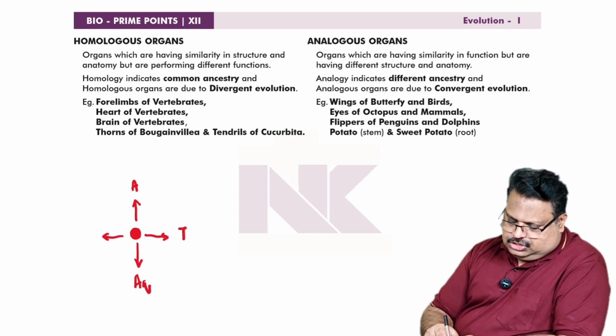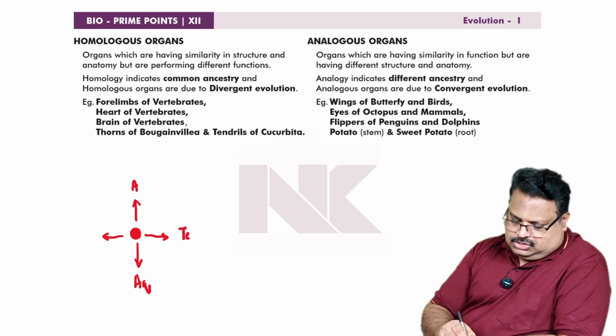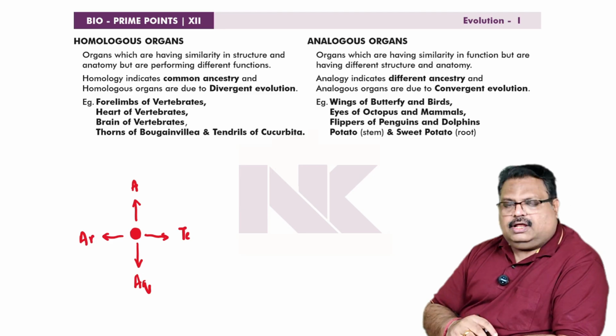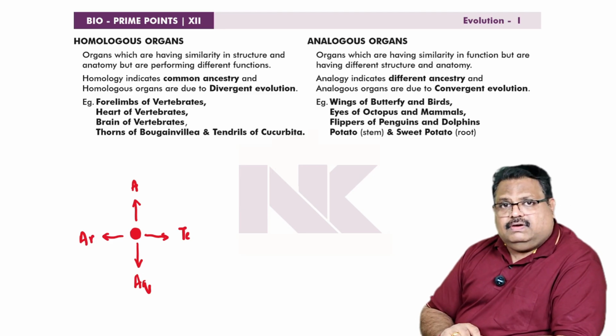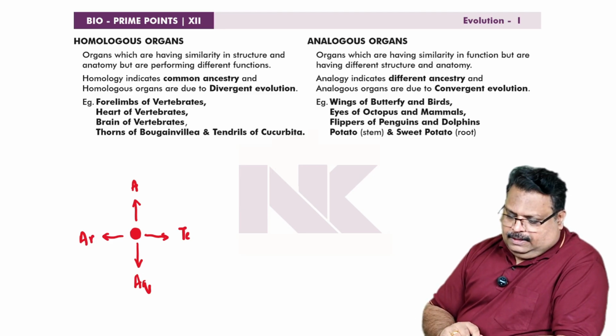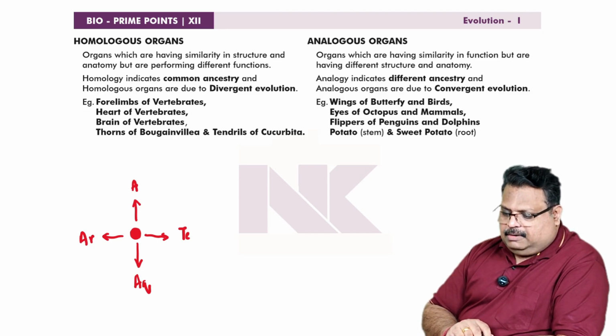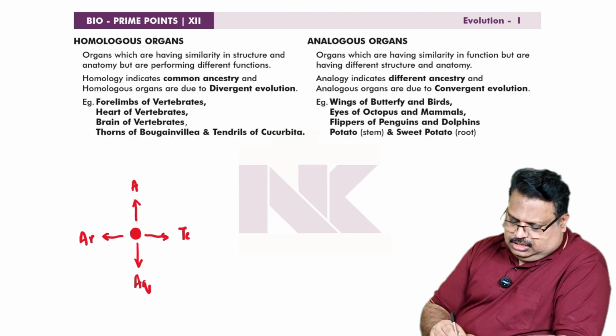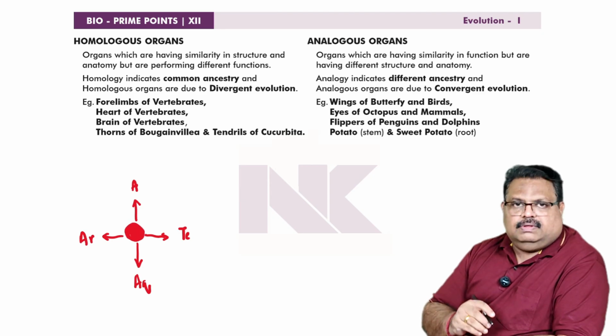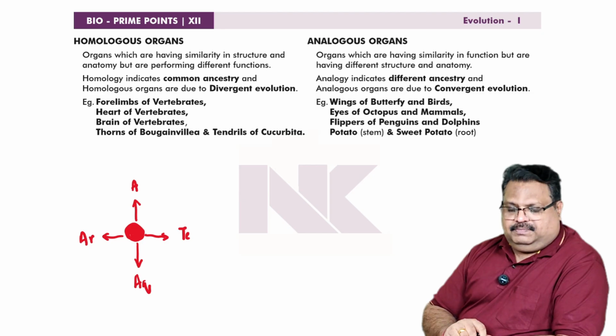Some terrestrial forms. Some arboreal forms, etc. So that kind of evolution is called divergent evolution. These organisms have similarity in structure and anatomy but are performing different functions. You see here in this group, all the structural details are the same. It's a common group, common ancestry.